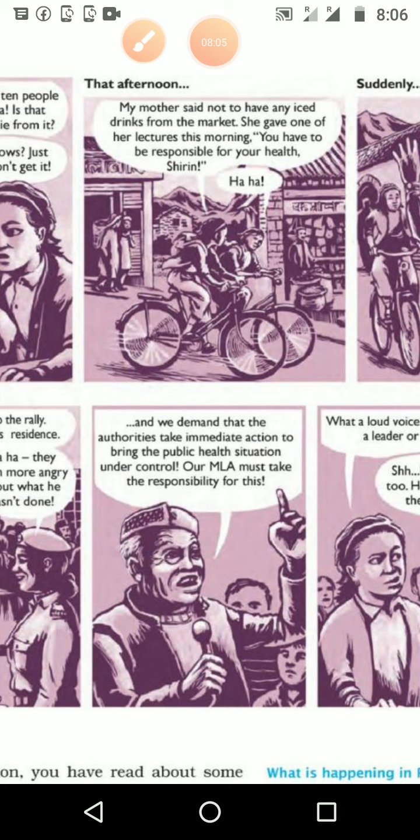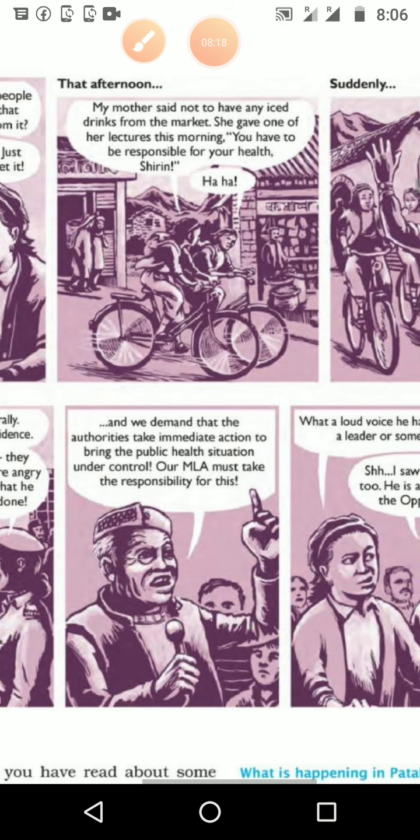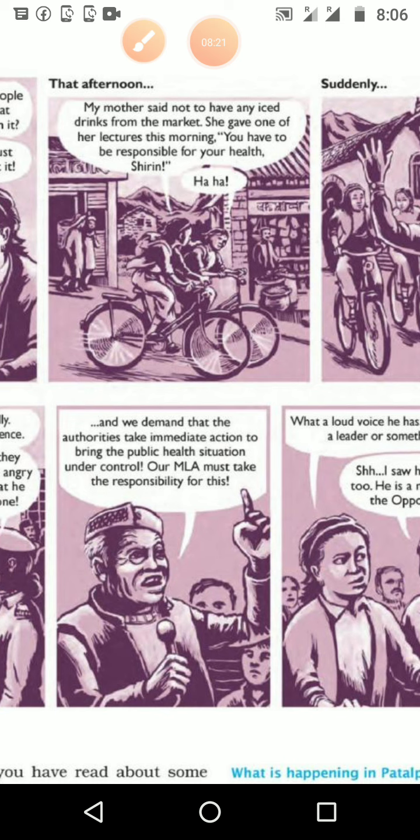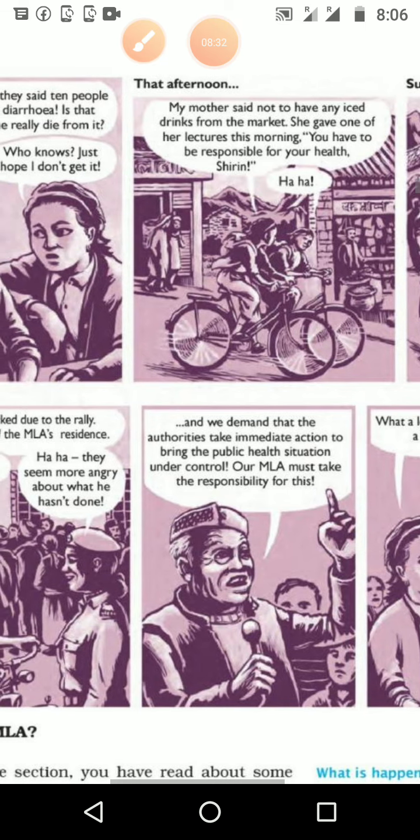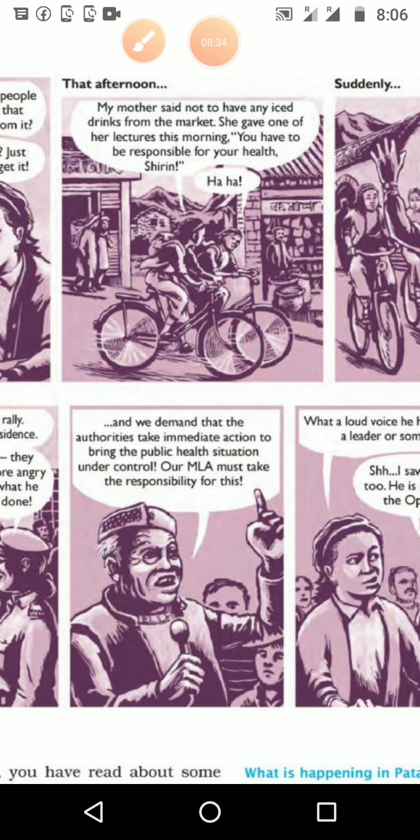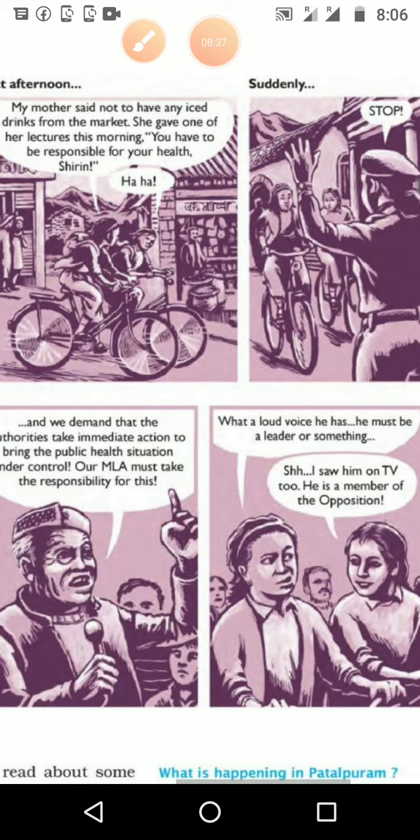And that same day in the afternoon, my mother said not to have any iced drinks from the market. She gave one of her lectures this morning: you have to be responsible for your health, Shirin. One of the children is saying what her mother said: don't drink outside water, especially iced water. With that water we are getting the disease. So she said that it is my own responsibility to think about my health.